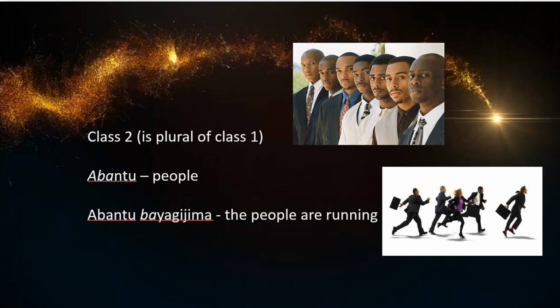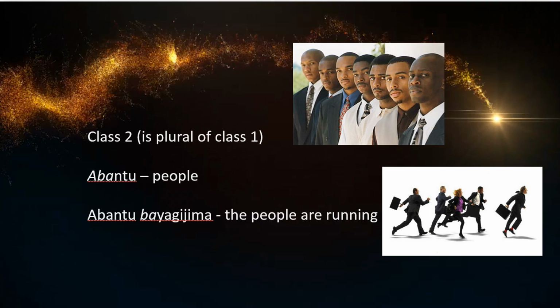The plural of that is abantu. So, the people are running, therefore becomes abantu bayagijima. They are running means bayagijima. Where does the ba come from? It comes from aba, which is the prefix there, abantu, which is class 2.